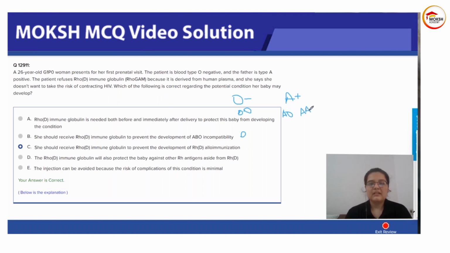Now the positive is dominant, and A is dominant. With the O negative mother, no cross matches will lead to an O blood group.